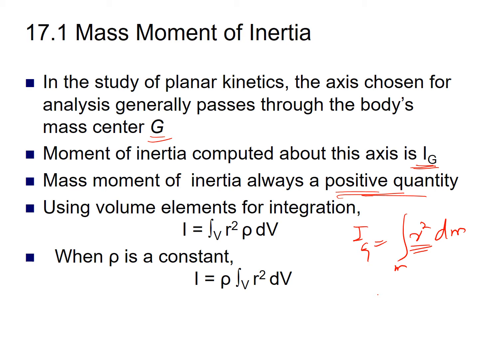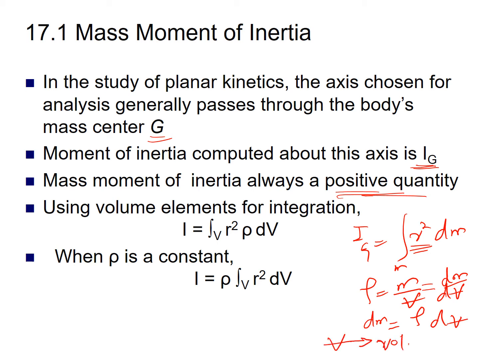As we know, density is mass over volume. So for the small element, density is dm over dv. This definition is true for the small element, where the mass is dm and the volume is dv, the infinitesimal small mass and infinitesimal small volume. So we can write dm equal to rho times dv. Here v represents volume.